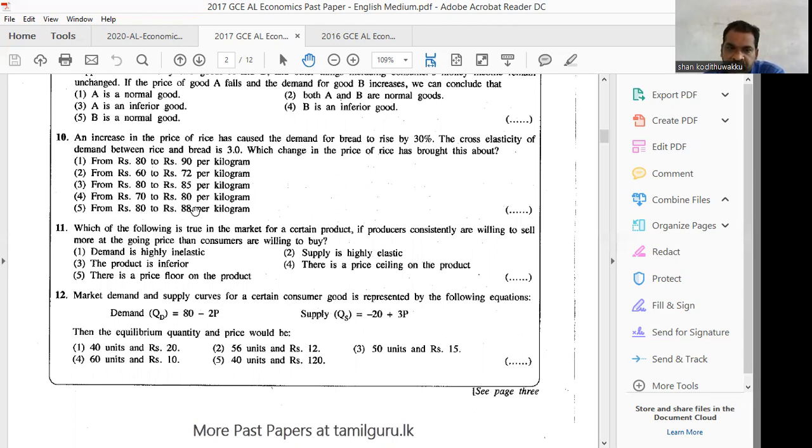If you take these two prices, it is 10%. 88 minus 80 is 8, 8 divided by 80, into 100, you can take the answer. Right.